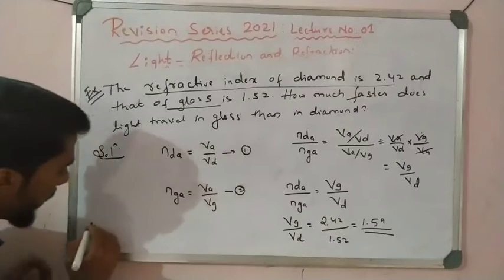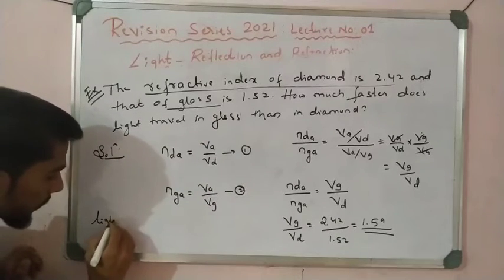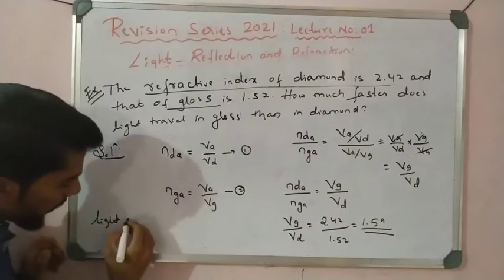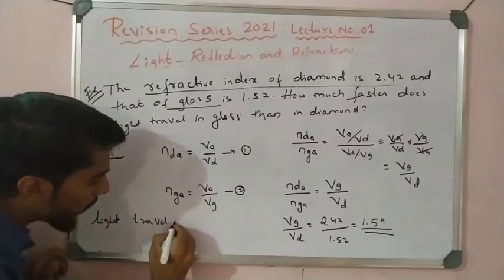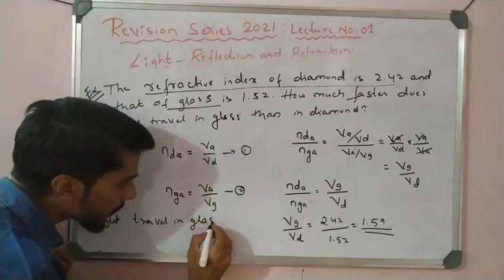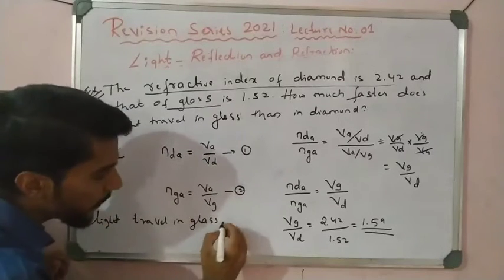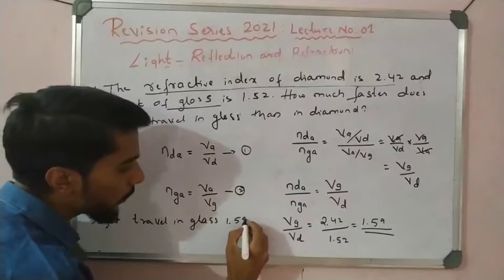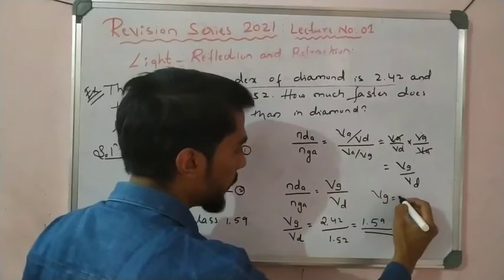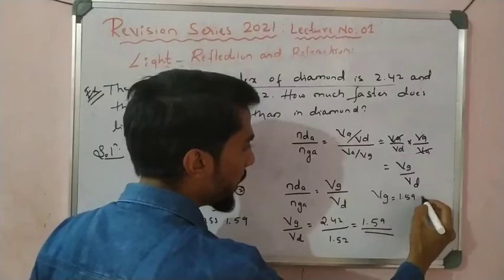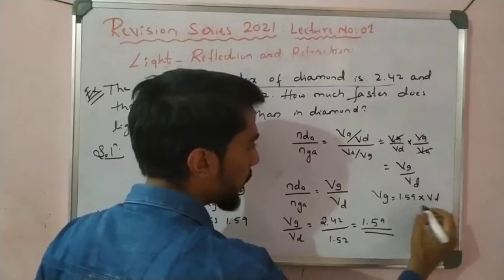So we can write VG is equal to 1.59 times VD.